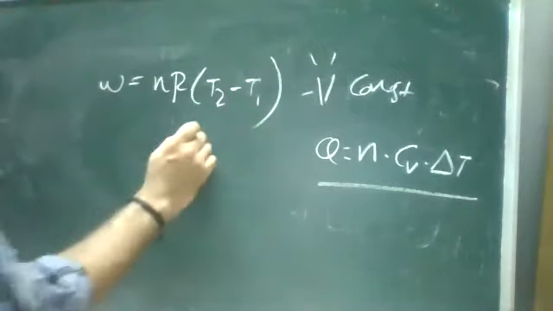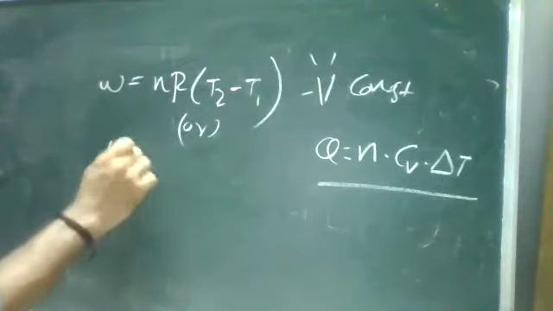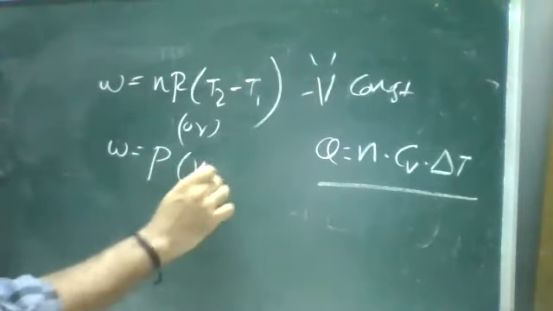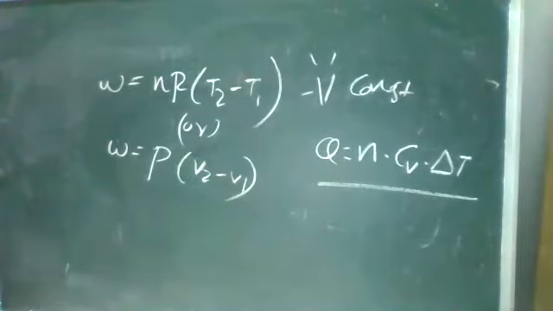When we are discussing the work function, it is P into V2 minus V1. At constant pressure, it is nothing but the isobaric process.